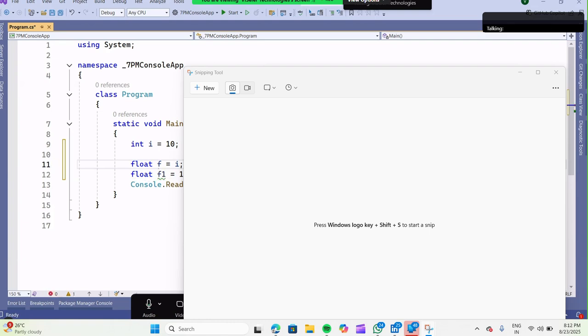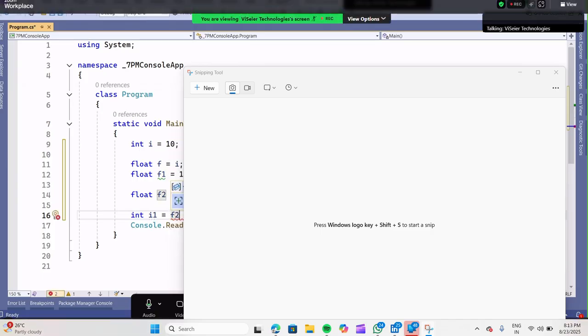Initial questions are fine. Next, I will ask a few more questions, then reply. Okay, this is fine. Now I will declare something like float f2, and here I will define something like 20. Now I will declare one more integer variable, int i1, whatever it is. Now this float value f2, is it accepted by i1? Possible or not possible? I declared here f2 or f1, whatever it is. Will it be accepted by the integer?